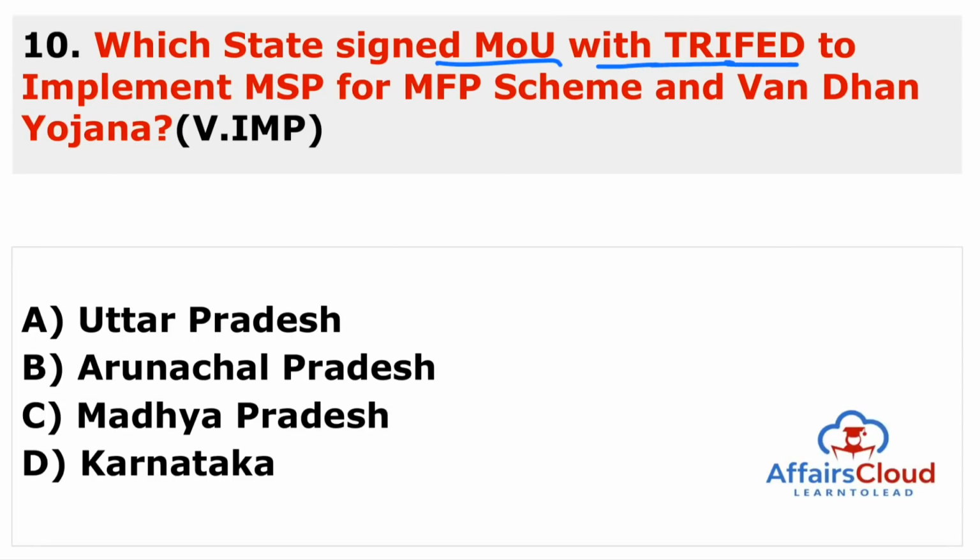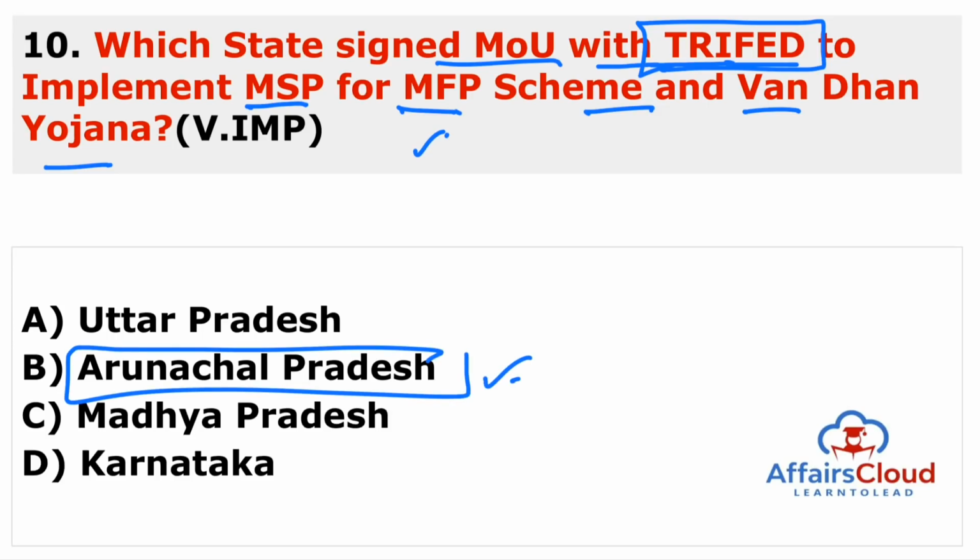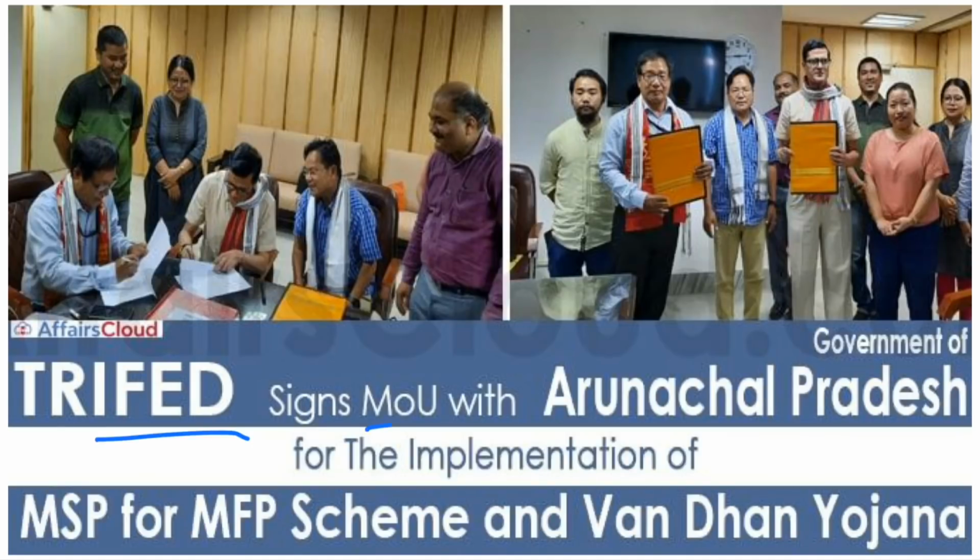Which state signed an MOU with TRIFED to implement MSP for minor forest produce scheme and Van Dhan Yojana? There is a need to provide minimum support price for minor forest produce, especially for tribal people. That's why there is the name of TRIFED. And the state that signed this agreement with TRIFED is Arunachal Pradesh. So the answer to this question is Arunachal Pradesh. You can see here, TRIFED signs an MOU with Arunachal Pradesh for the implementation of the MSP for MFP scheme and Van Dhan Yojana. It is one of the important schemes, like Van Dhan Yojana.